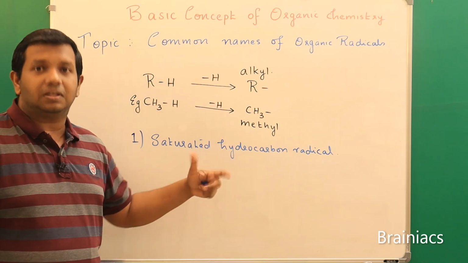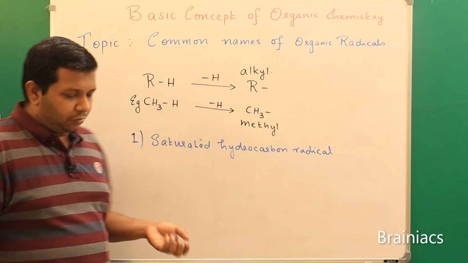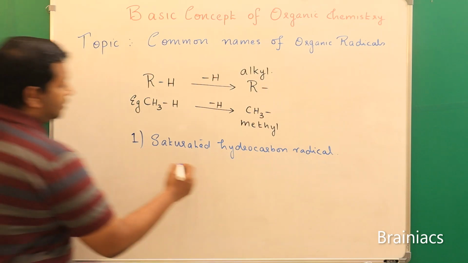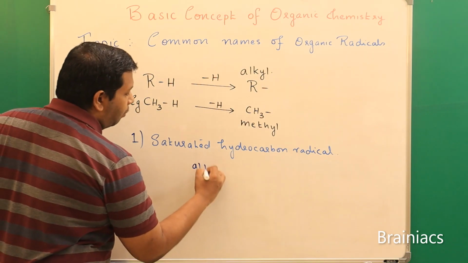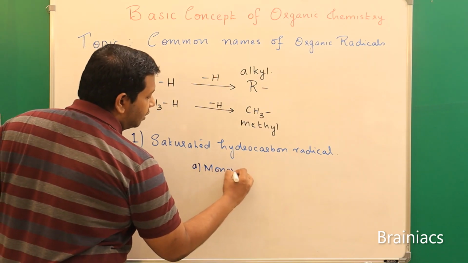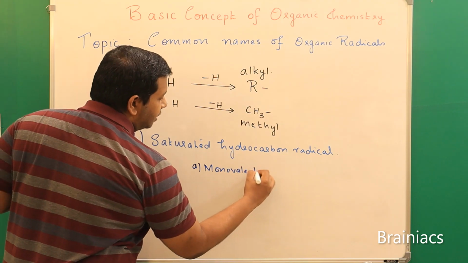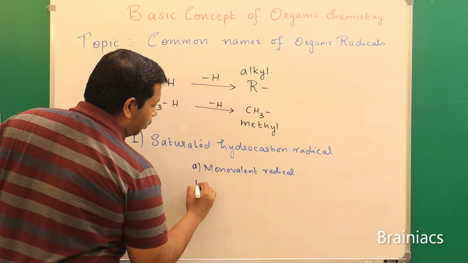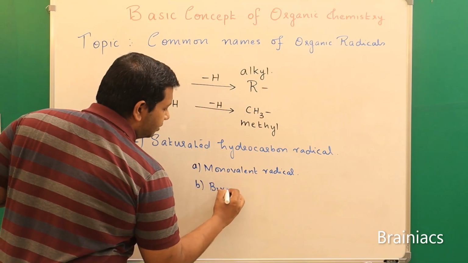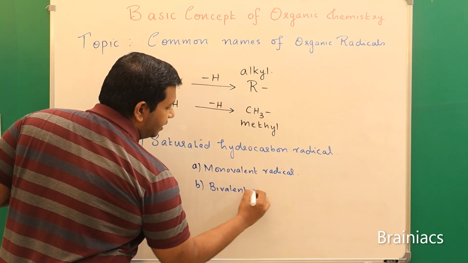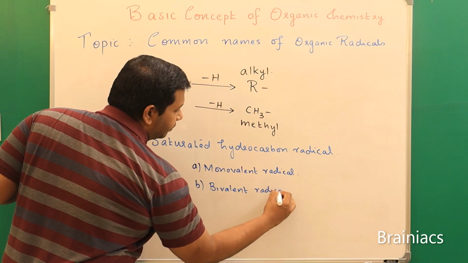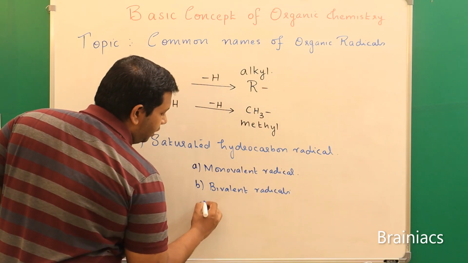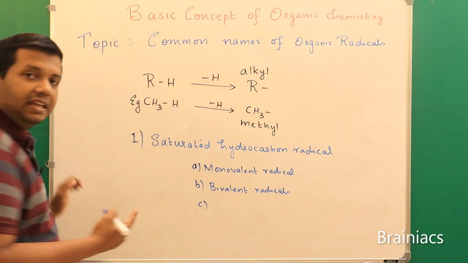That means I mean to say subcategories are there. So first one here is, this can be further classified into a monovalent radical. It can be classified also into bivalent radical, and it can also be trivalent radical.